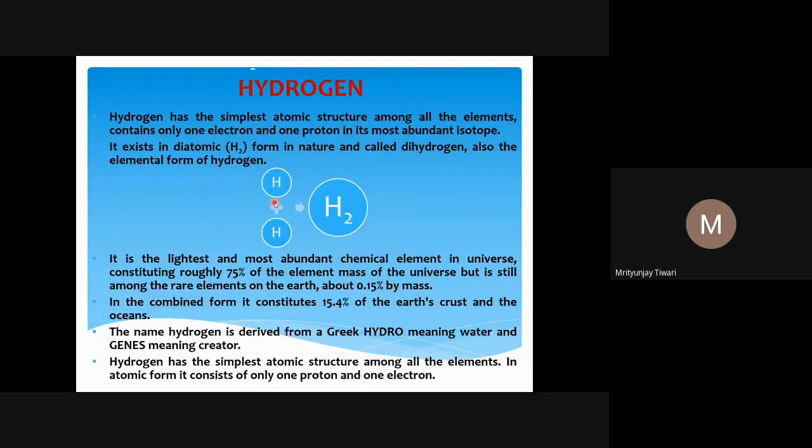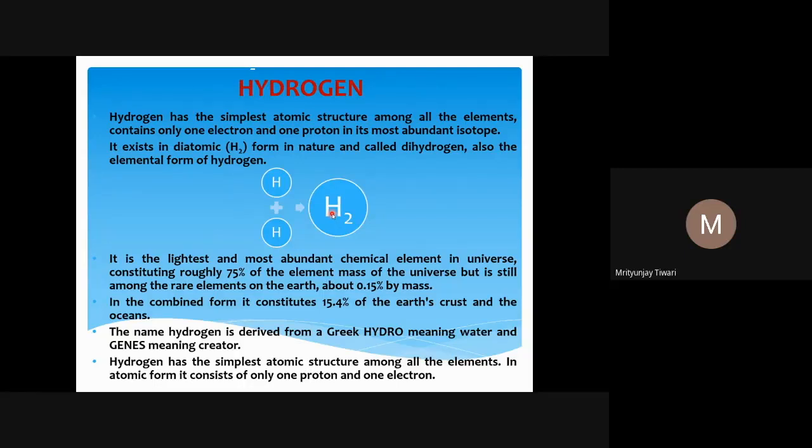There are other isotopes of hydrogen where neutrons are present, one or two, which we will see, and some artificial hydrogen isotopes where we see even more neutrons. But there is usually no neutron in the hydrogen which has the highest percentage. So hydrogen has the simplest atomic structure among all the elements, containing only one electron and one proton.